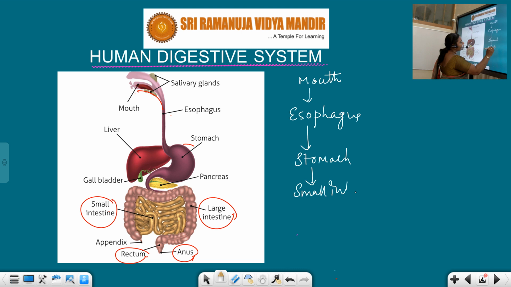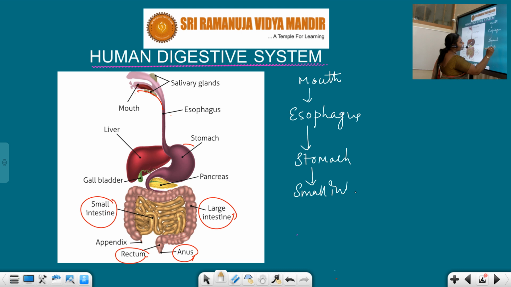Next comes the large intestine, and the rectum, and the final one is the anus. So, in humans, the digestive system starts with the mouth and ends with the anus, students.